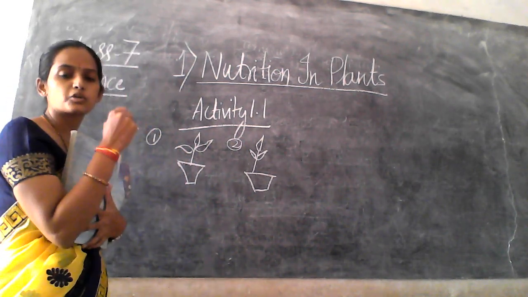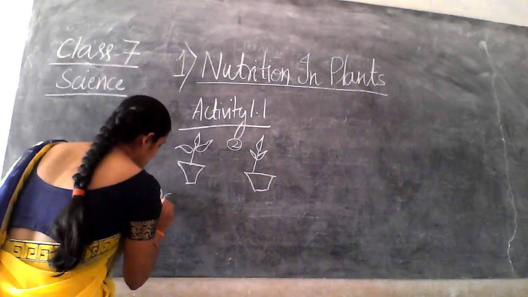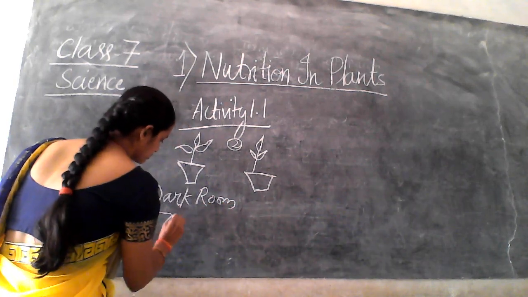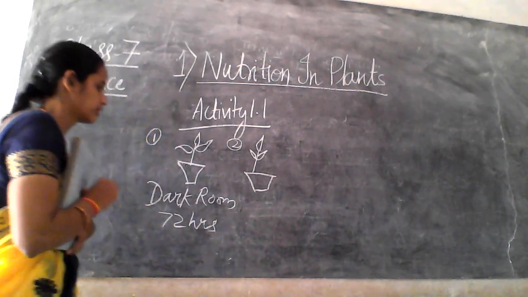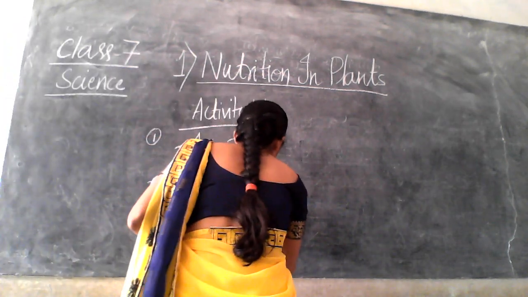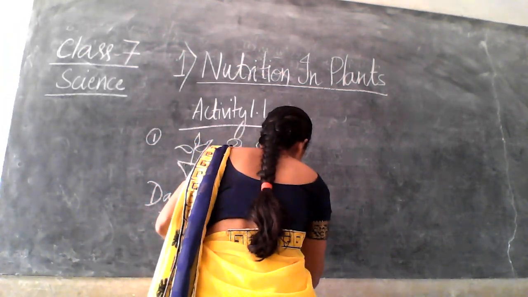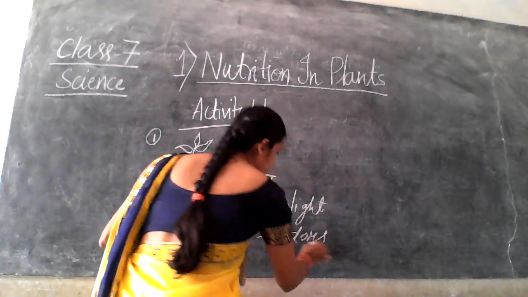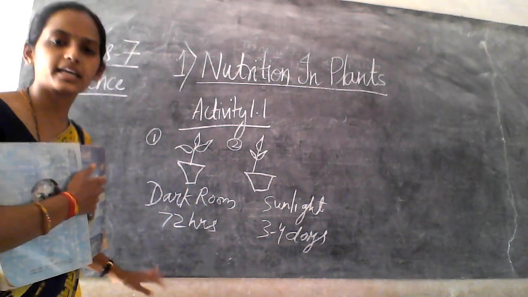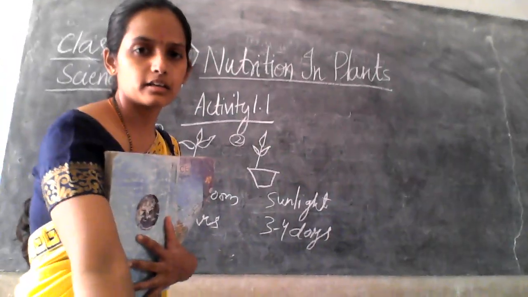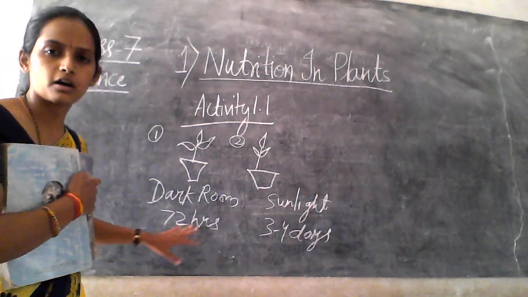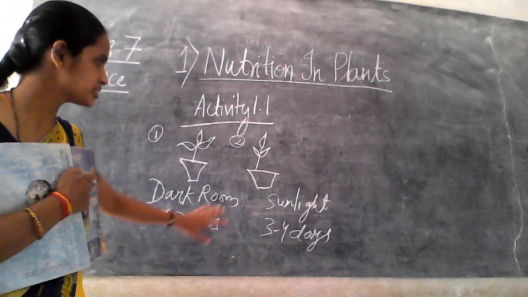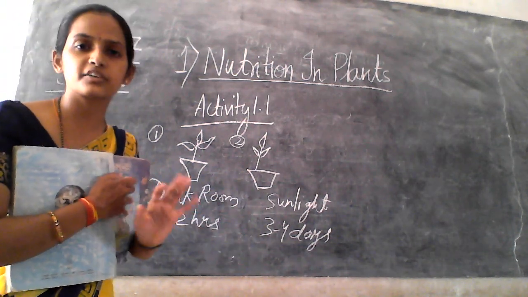One plant should be kept in a dark room for 72 hours, one in sunlight for 3-4 days.